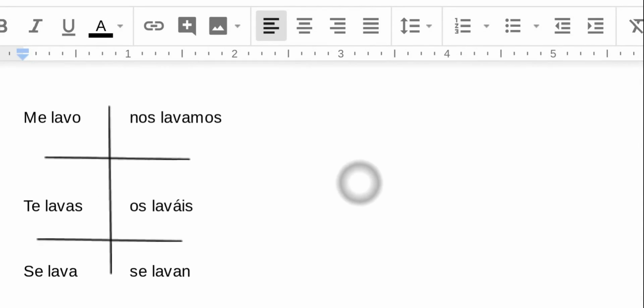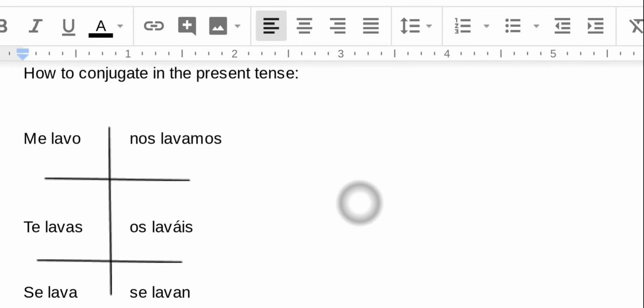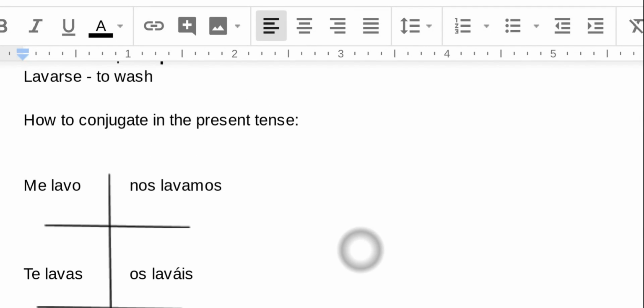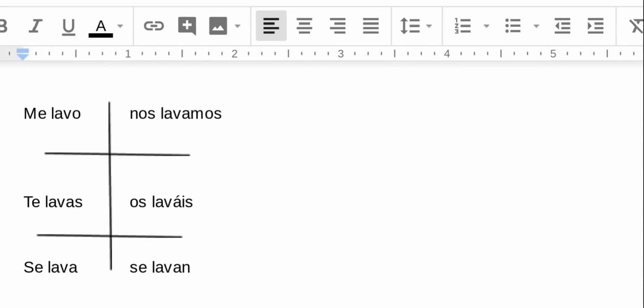Then we've got lavarse in the present tense to just kind of remind you how to conjugate them. I take that se off of the end of lavar right here, and I'm going to put it in front, and I'll change it to me, te, se, nos, os, or se, depending on who is doing it. And then I just conjugate what's left over. So lavar, which is just a normal AR verb in the present tense, goes to lavo for the O form. So me lavo is like I wash myself. I'd use that for saying like I wash my hands. Me lavo las manos. And it just kind of goes down like that.